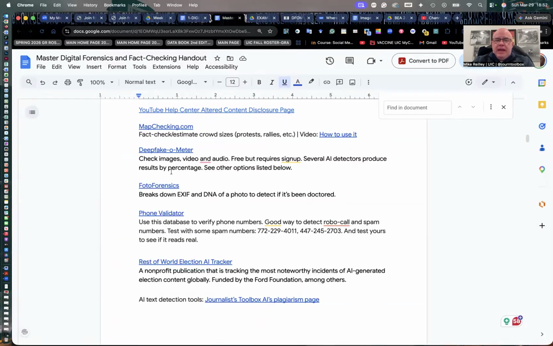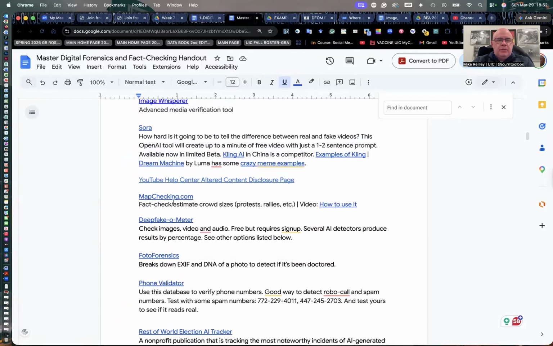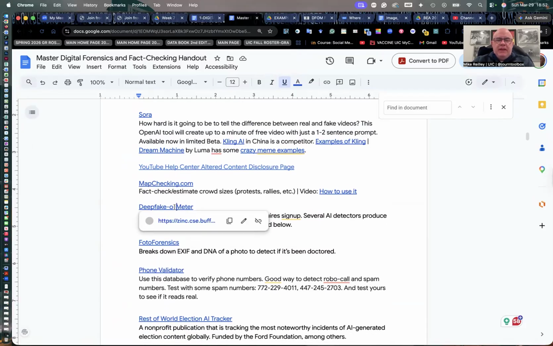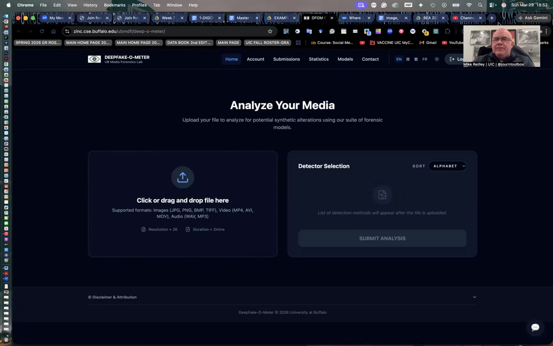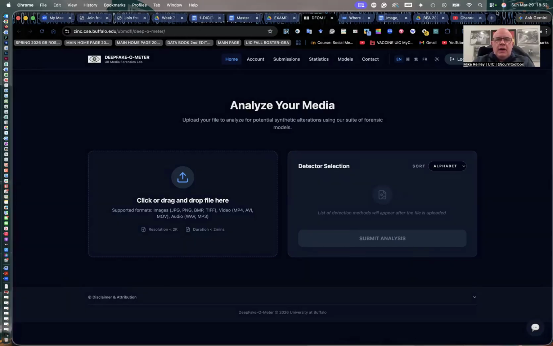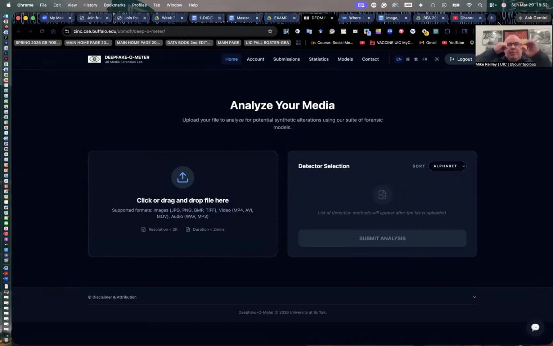All right, back to the master document, phone validator. That's a good one. I want you now to open up Deep Fakeometer right here. And you'll probably have to set up a login for this. This is a tool that's built by the University of Buffalo's Digital Forensics Lab. It's a comp sci professor, a couple of his grad students built it. And you can drag your media in here, audio, images, video. It gives all the file types here. MP3s, MP4s, WAV files, JPEGs, PNG. And I'm going to test it out.